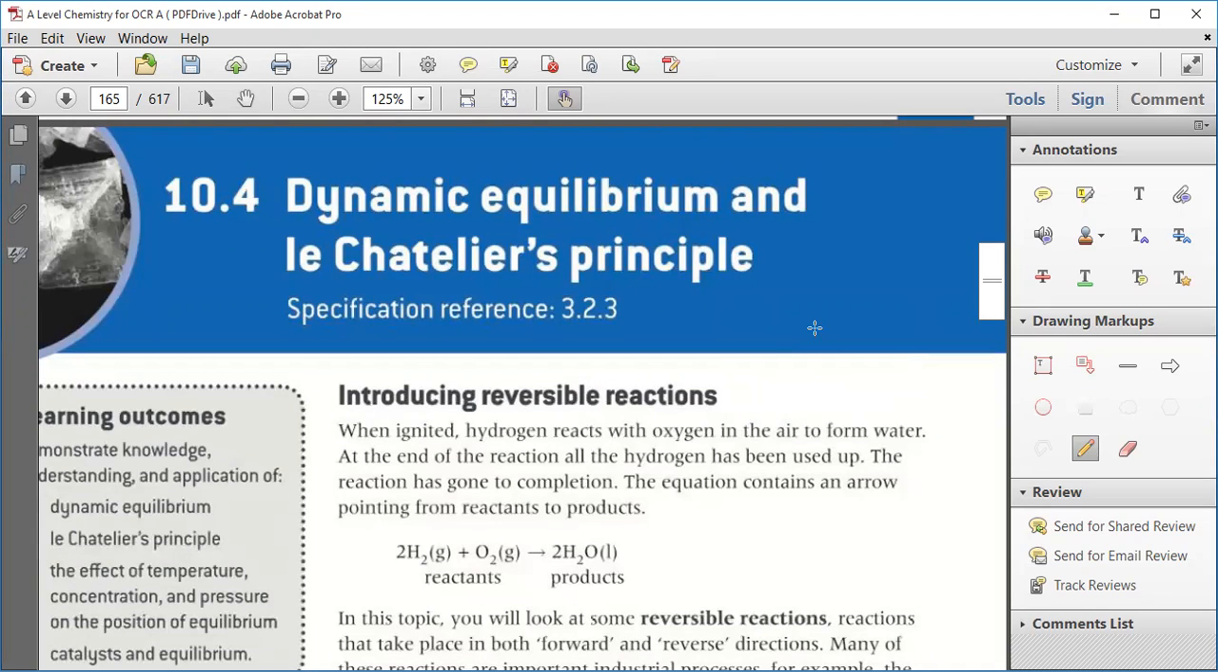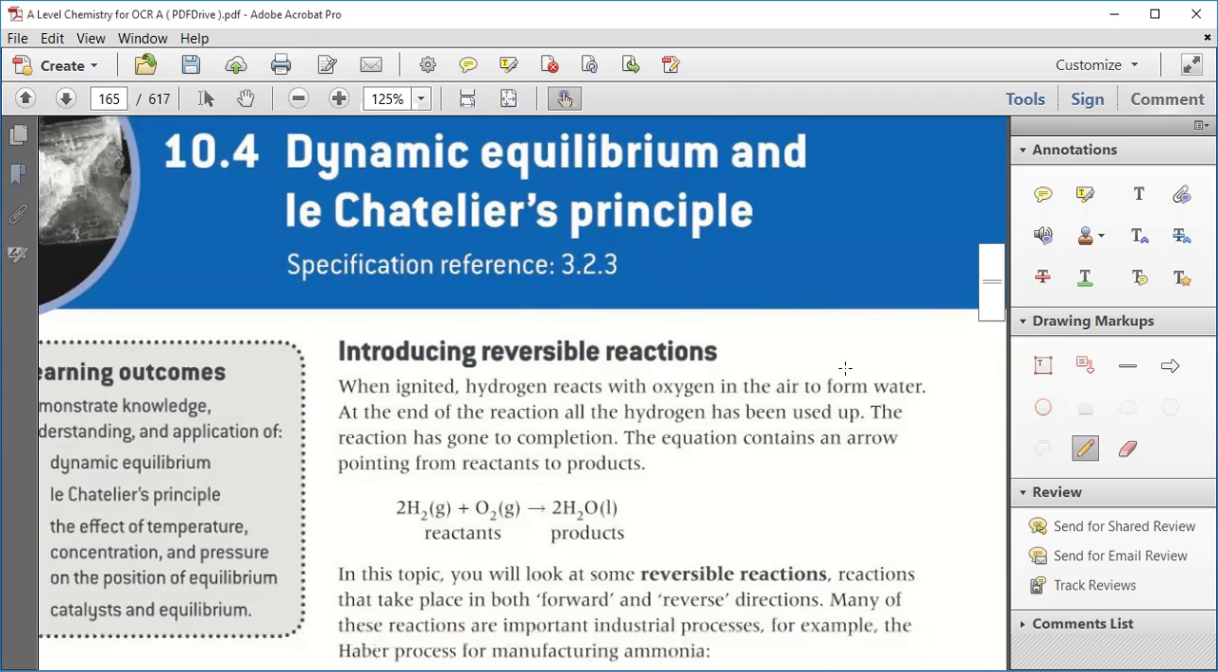Okay. Now, Le Chatelier's principle is a principle which tells us how the equilibrium shifts whenever there is a change. So we will discuss Le Chatelier's principle in detail.